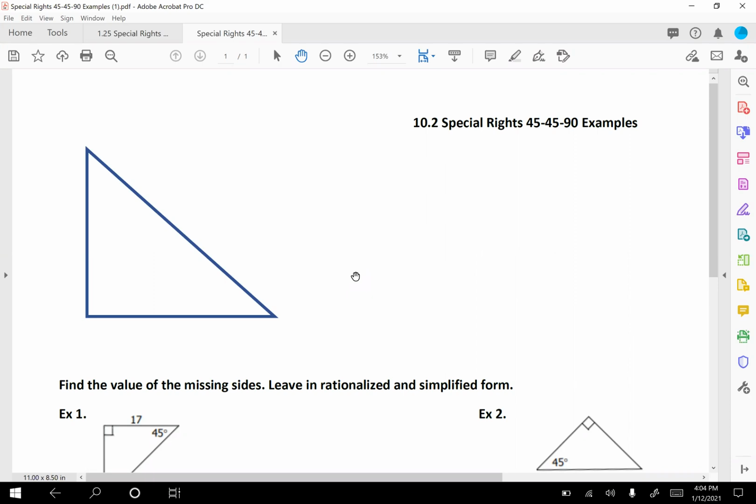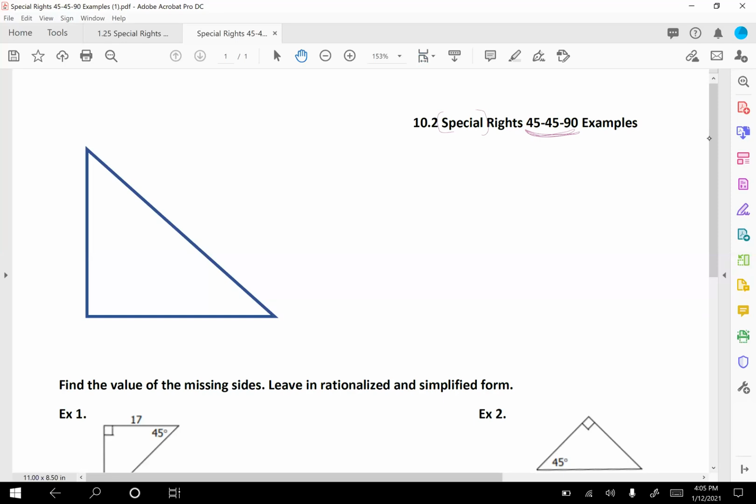It's Miss Campbell, and today we're going to go through 45, 45, 90 triangles. Okay, so these are called a special right triangle. They're one of two kinds of special right triangles that we're going to look at. And they're special right triangles because you see these 45, 45, 90. Whenever you see those three angle measurements, certain things always apply to your triangle.